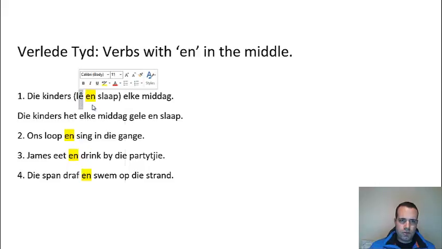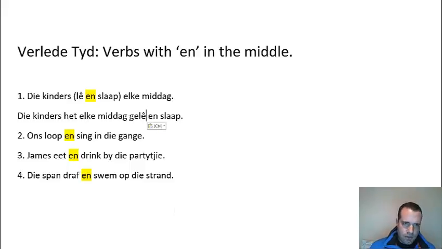You have to ask yourself, can these two verbs be done at the same time? And if these two actions can happen at the same time, then you only want to put a ge on one of them. So you move them both to the end. Because they happen at the same time, you only put a ge on the first one.